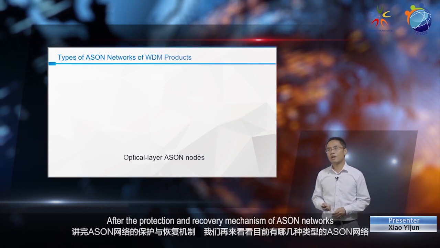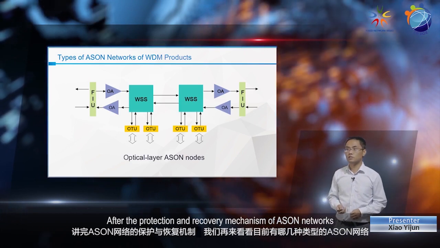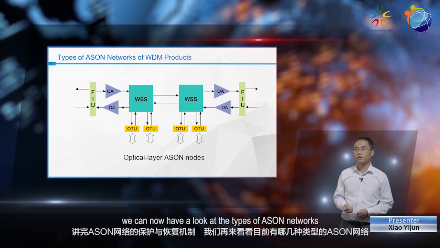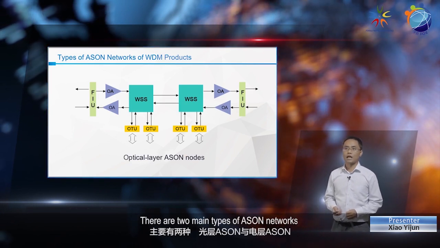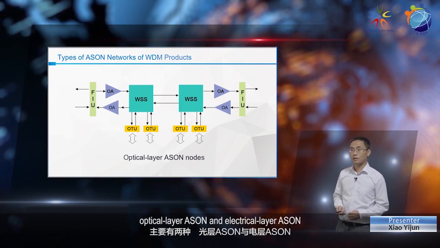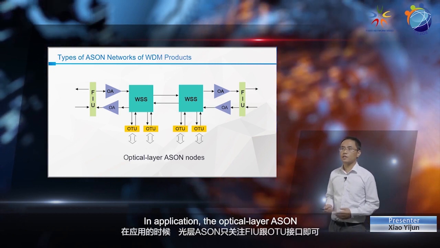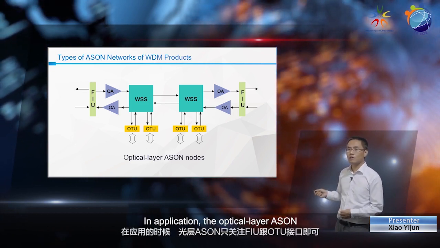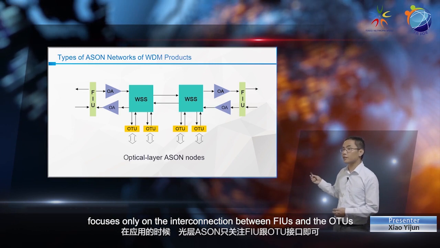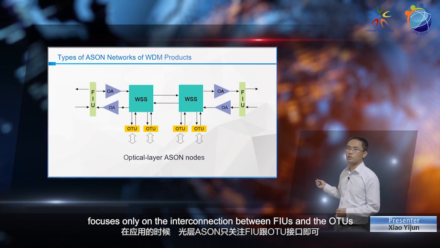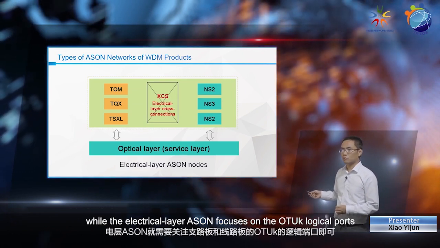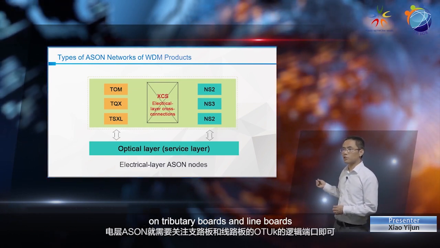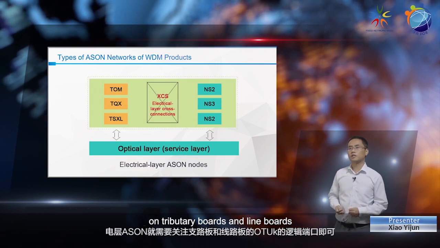After the protection and recovery mechanism of ASON networks, we can now have a look at the types of ASON networks. There are two main types of ASON networks: optical layer ASON and electrical layer ASON. In application, the optical layer ASON focuses only on the interconnection between FIUs and the OTUs, while the electrical layer ASON focuses on the ODUk logical ports on tributary boards and line boards.